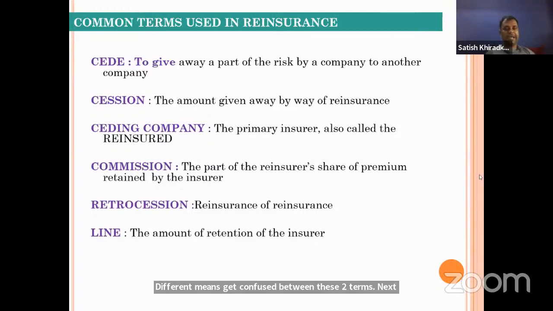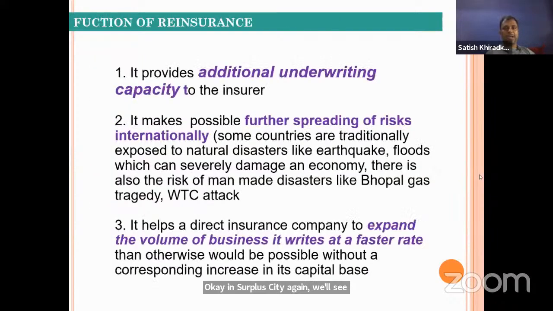Next one is a line. A line is that amount of retention which is kept by the insurance company. Like we have said, cession is the amount given to the reinsurance company, but the retention amount is called a line. In surplus treaty, again we will see how line is important in the reinsurance contract. Now we'll see some functions of reinsurance.